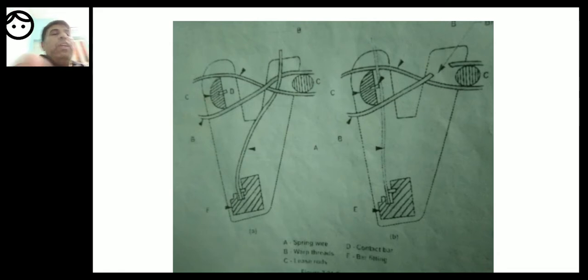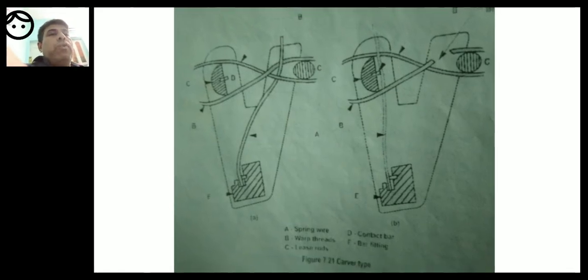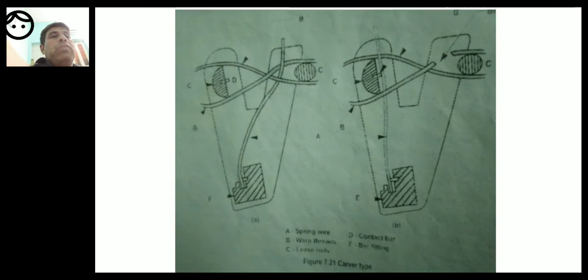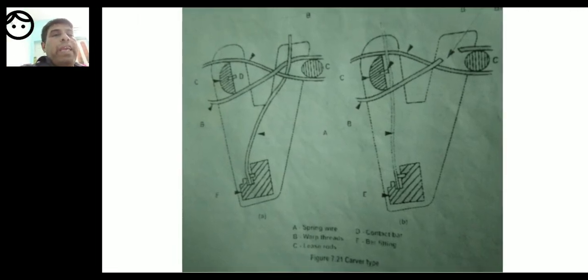So dear students, I will tell you the parts one more time. Please observe, for both the diagrams A is given the same. So there is only one A in the diagram, with two arrows showing the A. So A is the spring wire. Please observe A in the figure, that is the spring wire.